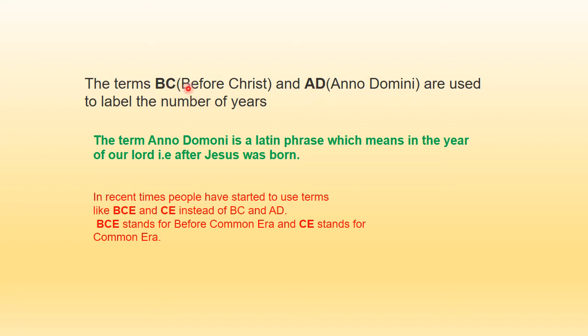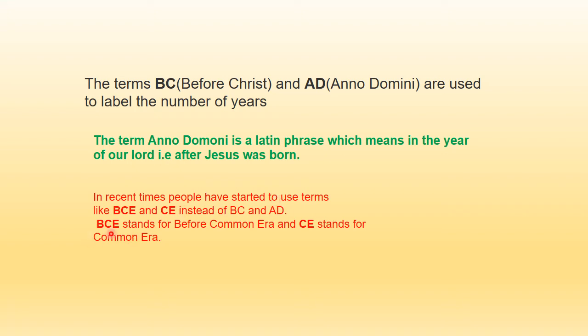So when I say BC, I mean before Christ. When I say AD, I mean Anno Domini. So these we use to label the number of years. Okay, and Anno Domini is a Latin phrase, and it means the year after Jesus Christ was born. And there are people now, in recent times, using BCE for BC and CE for AD.